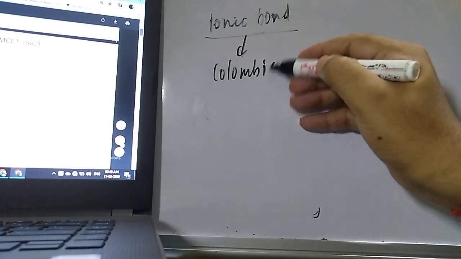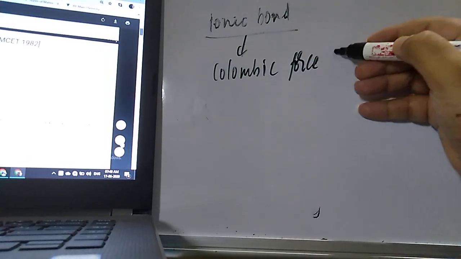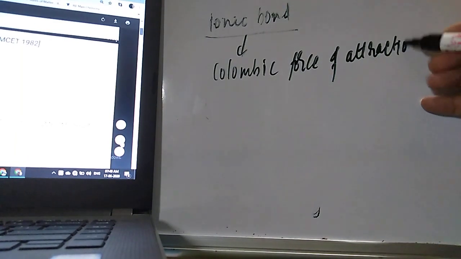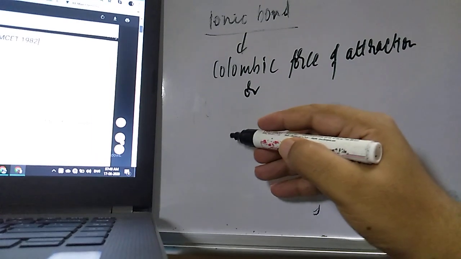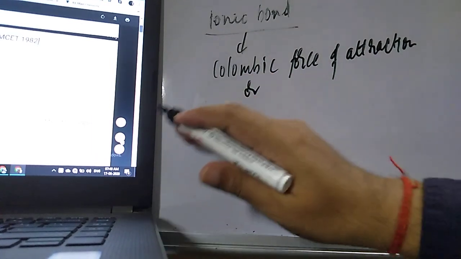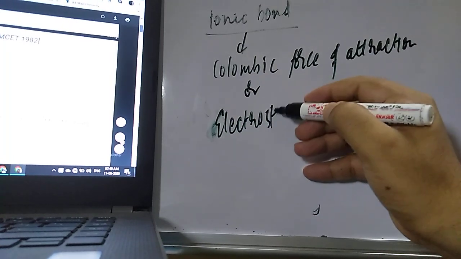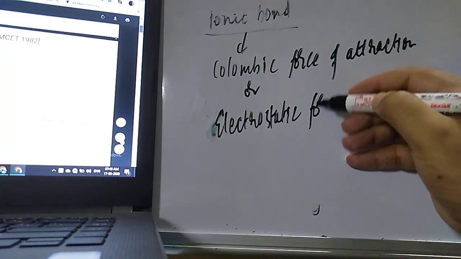And one more name I told you is electrostatic force of attraction.